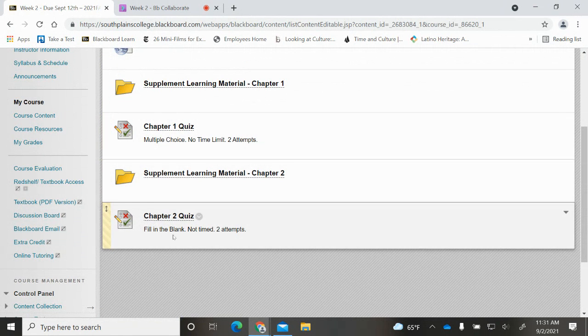I want to put a little disclaimer, especially for the chapter 2 quiz. It is a fill in the blank, which means you can't just pick answers. You actually have to find them in your textbook and type them in. Blackboard will give you an automatic grade. However, they don't grade fill in the blanks very well. If you misspell it or capitalize it or add punctuation, it'll mark it wrong even if it's not. So please don't freak out if you think you're being cheated on points. I always go back and manually grade every single chapter quiz to make sure my students are getting the points they deserve.